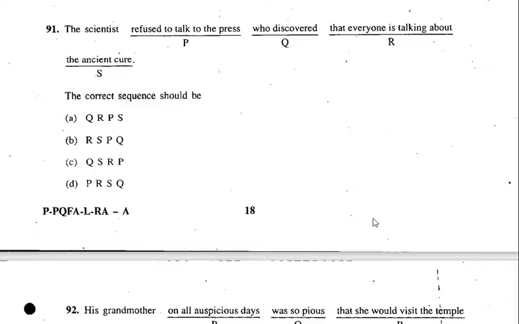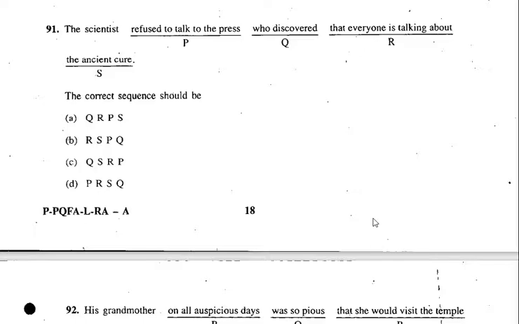The scientist who discovered what? The ancient cure. After Q it should be yes. So C, just think over that. Who discovered the ancient cure that everyone is talking about, refused to talk to the press.